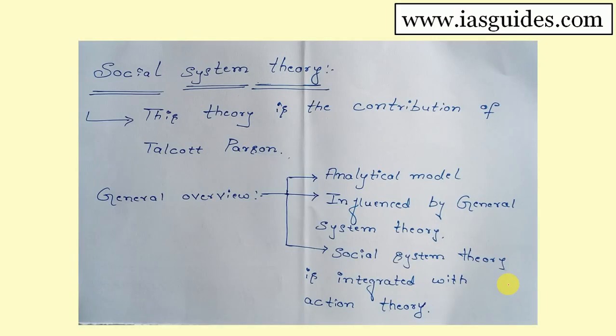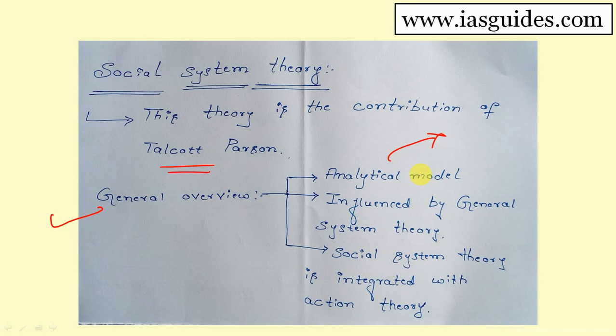First, let us take up the overview of social system theory. As said earlier, it was given by American sociologist Talcott Parsons. Before understanding social system theory, we should have an overview of it. The first overview point is that the social system theory is a kind of model, which is called an analytical model. It is a mental construct, and the point to be kept in mind is that it does not propose empirical reality. That is the reason it is called an analytical model.